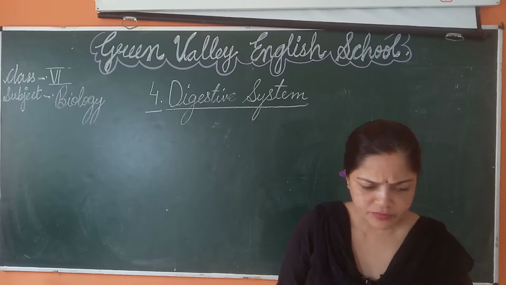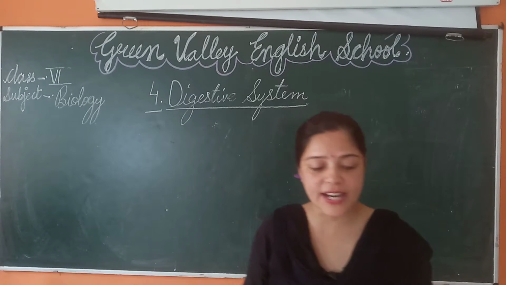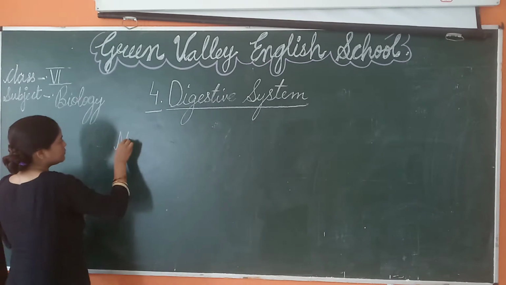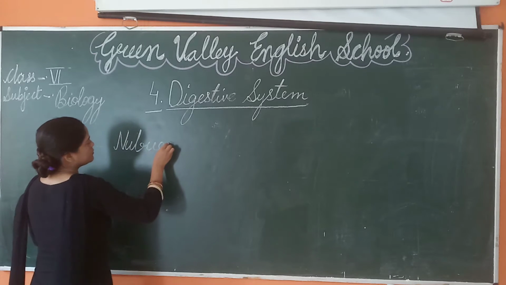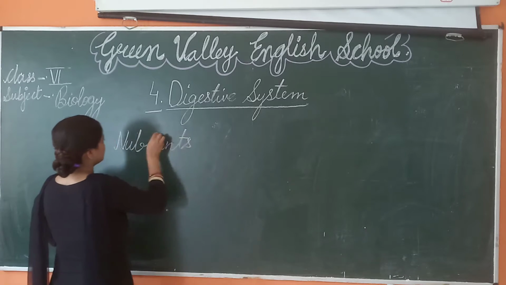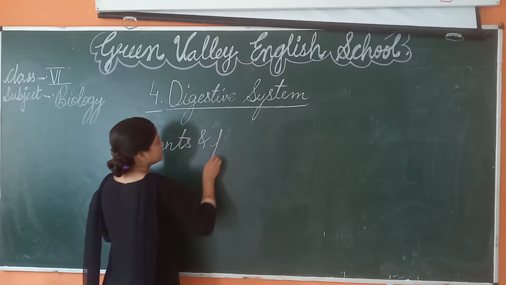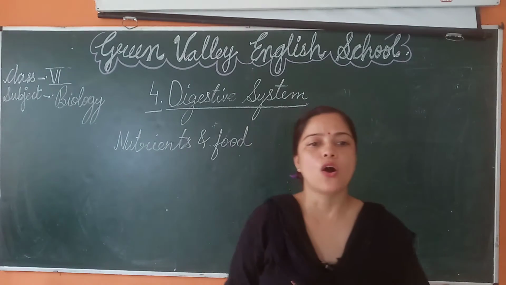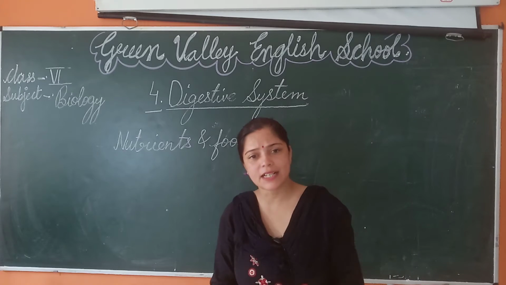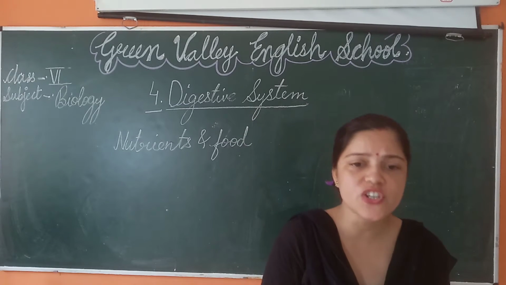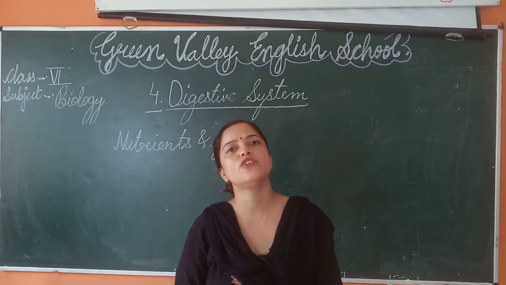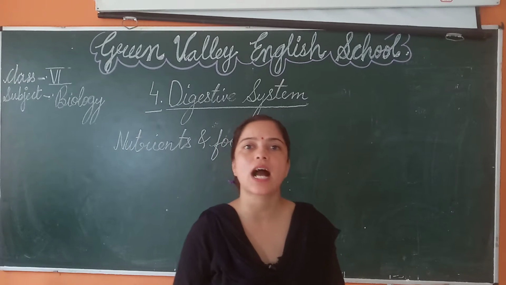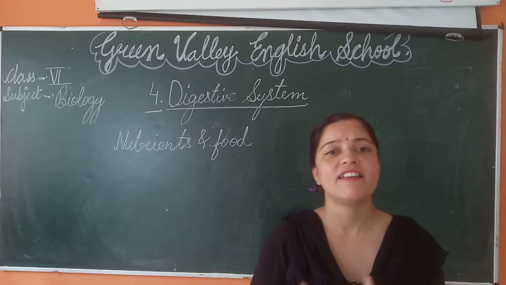Now, let us talk about nutrients and food. All the chemical compounds which nourish our body are called nutrients.